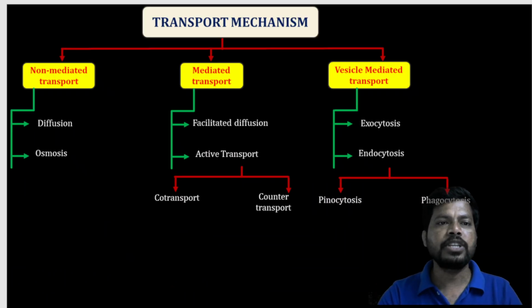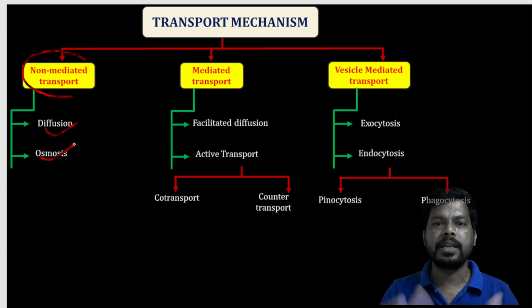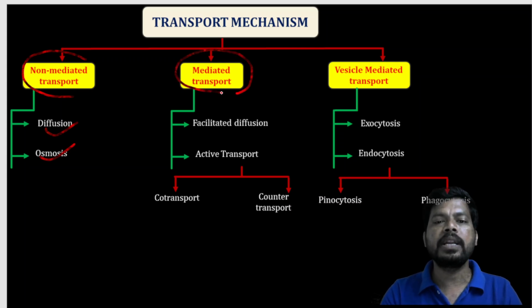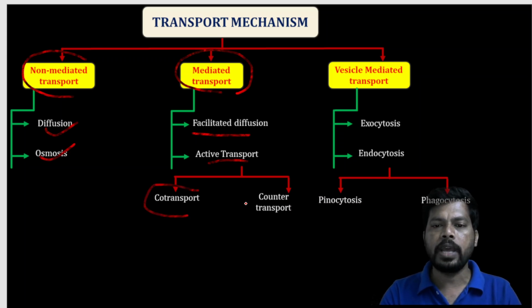Like I mentioned earlier, there are different transport mechanisms for drug absorption. First, non-mediated transport, like passive diffusion as well as osmosis, means there is no requirement of a mediator or carrier. Mediated transport, here there is a requirement of a mediator, nothing but a carrier molecule. That is facilitated diffusion and active transport. Active transport is again two types, co-transport as well as counter transport.